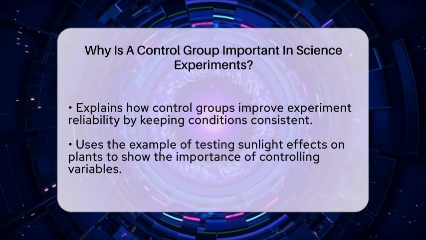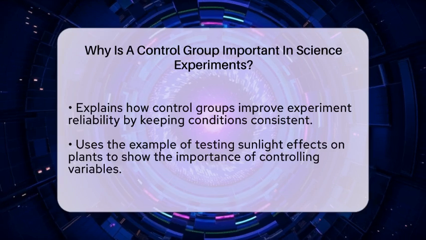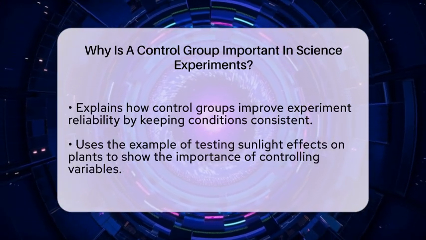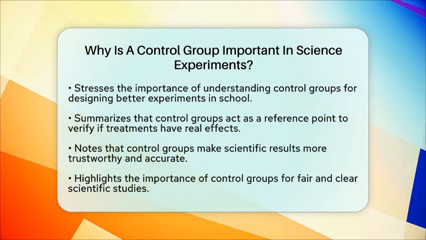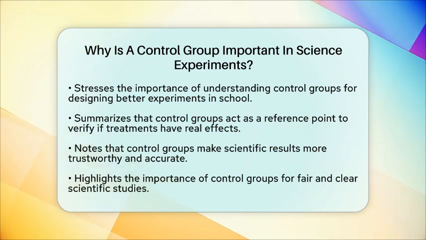In science exploration and core subjects like biology and chemistry, understanding the role of control groups helps students design better experiments. When working on science projects or homework, identifying your control group and experimental group is key. It helps you follow the scientific method correctly and makes your results trustworthy.